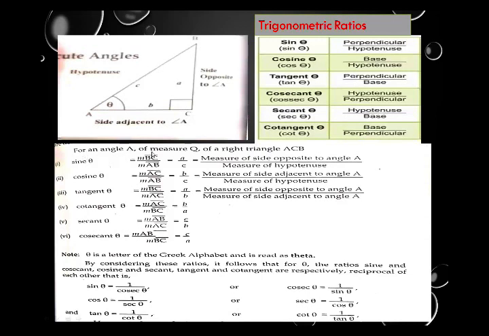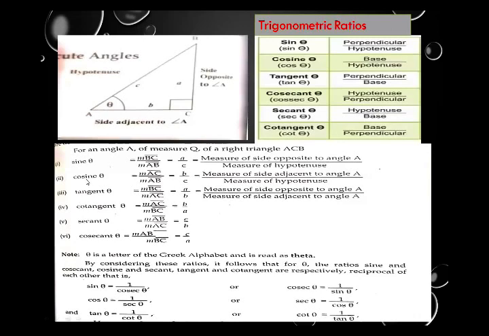For an angle A of measure theta of a right angle triangle ACB, sine theta is side BC upon AB. Now look at side BC. BC is the perpendicular and AB is the hypotenuse. As we have a clear understanding that sine theta is the relation between perpendicular upon hypotenuse, so by following this triangle, it is side BC upon side AB. We already discussed that BC is labeled by small a and AB is labeled by c.